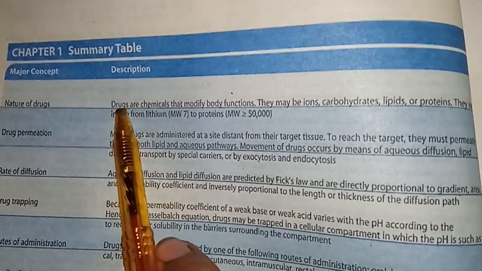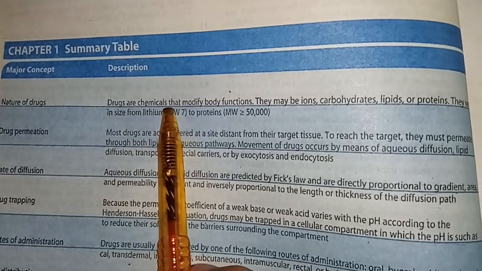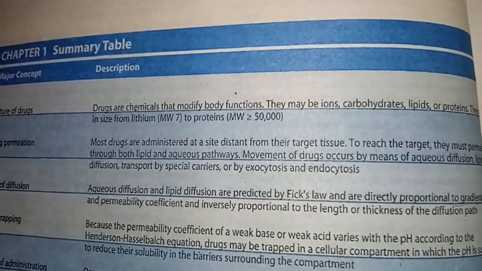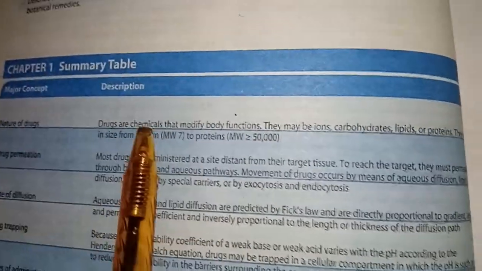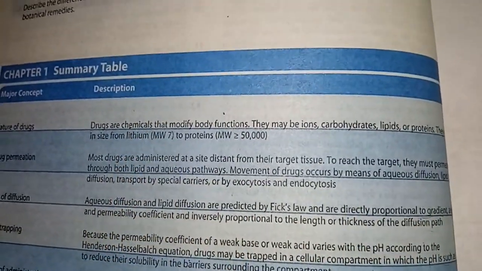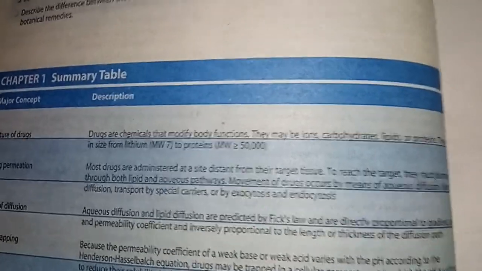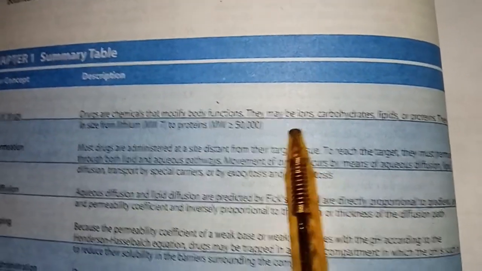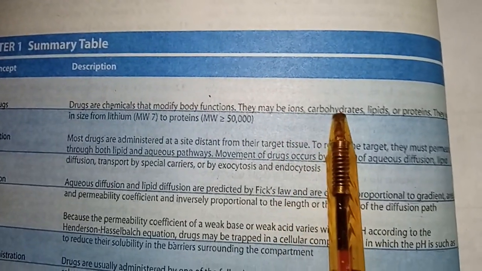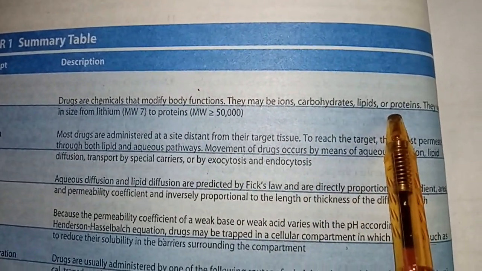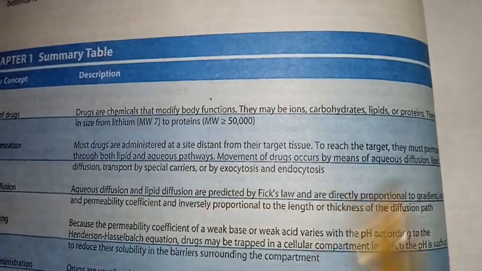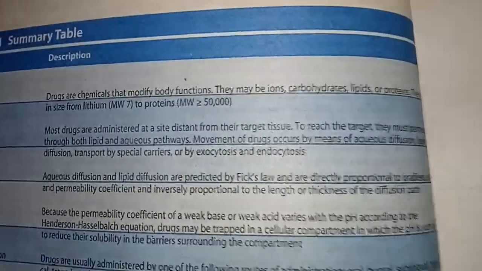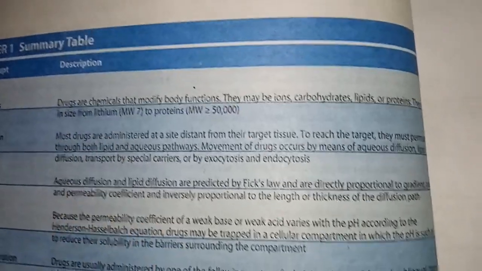That is the drugs. Well, drugs are the chemicals that modify body functions. This very point you must remember, that these are actually the chemicals that modify the body functions. The very important point you guys must remember. And what are these chemicals? For example, they may be ions, carbohydrates, lipids, or proteins. This is the point that is supposed to help you when you are asked about the examples of the chemicals.